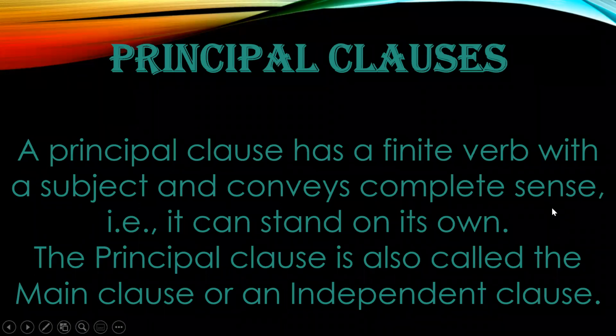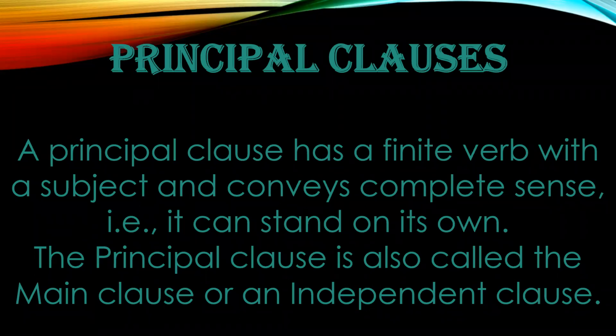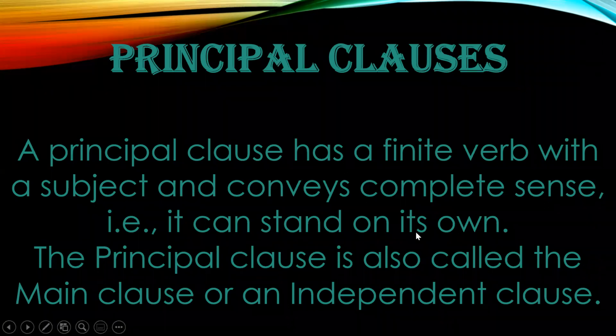It can stand on its own as a sentence. It conveys a complete meaning, complete thought, and it can stand on its own. Therefore, the principal clause is also called the main clause or an independent clause in a sentence.